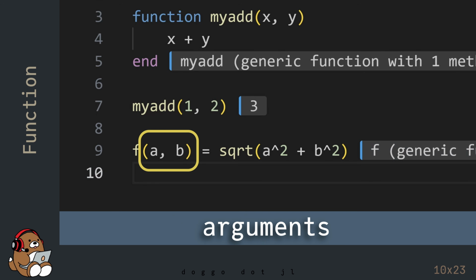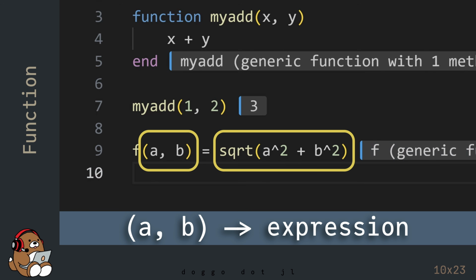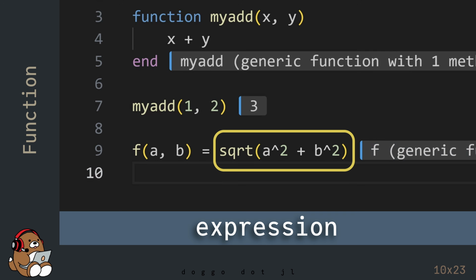This function f takes two arguments, a and b. Julia maps these arguments to the expression, which is from the Pythagorean theorem, to calculate the length of the hypotenuse c of a right triangle given the lengths of the two sides a and b. After evaluating this expression, this function will return the value of this expression.